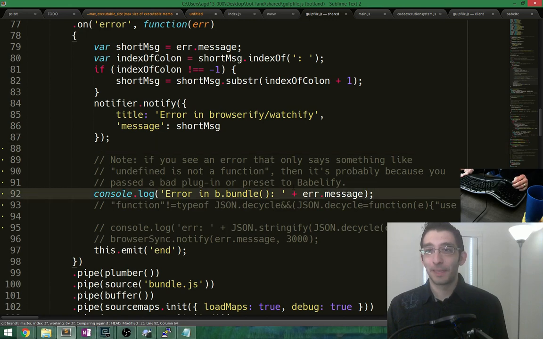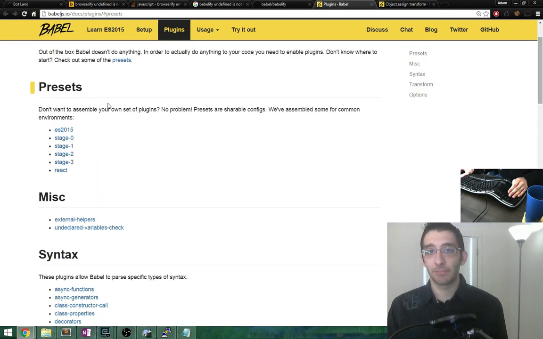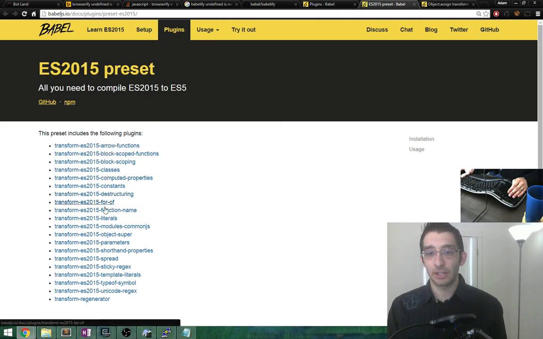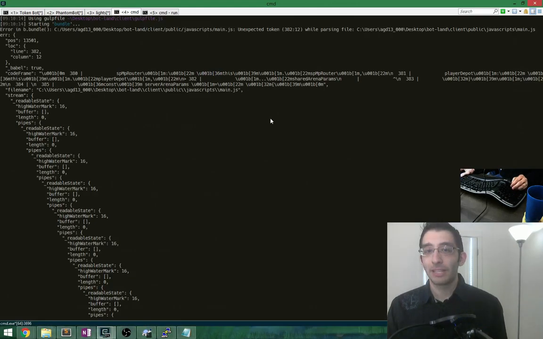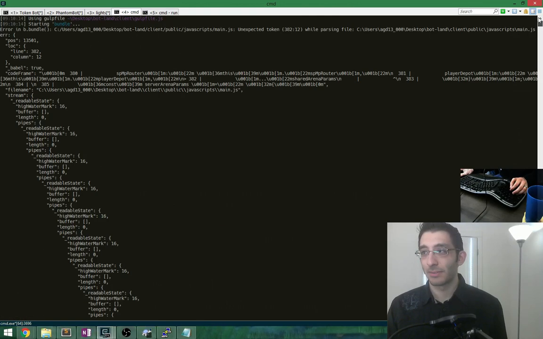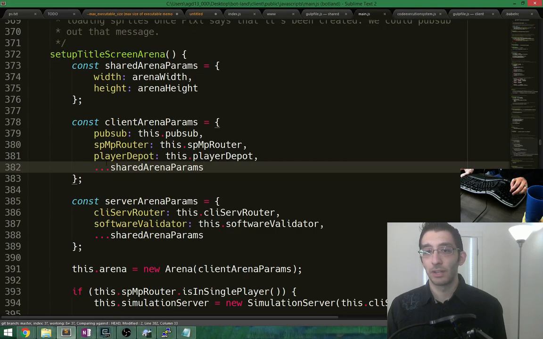So, all right, we've got the spread operator, which is what's failing, and I'm pretty sure if we go to presets for ES 2015, this contains all of these things, and I bet spread is not. Oh, spread is one of these. What? Wait, what? Then this is weird. This is valid JavaScript. Let's take a look at this error. Unexpected token 382:12. 12 is probably here. Yes, it is. Yeah, it doesn't understand what these ... are, which is valid ES 2015.